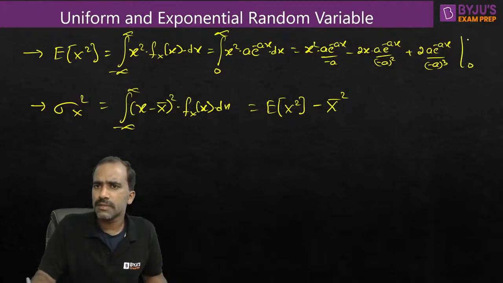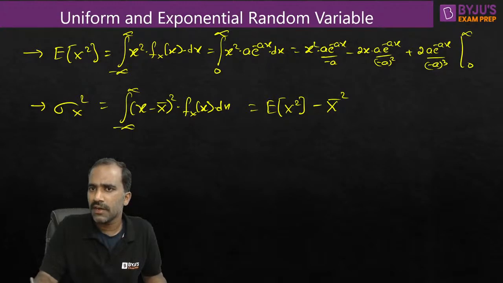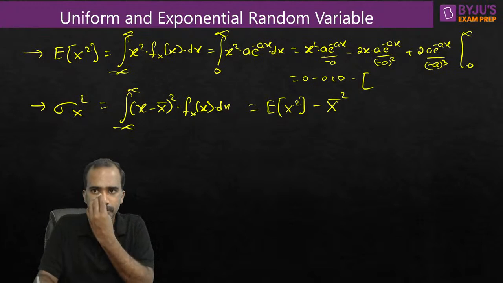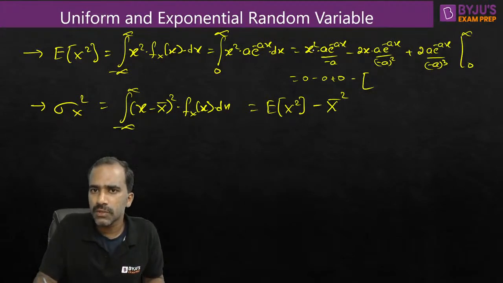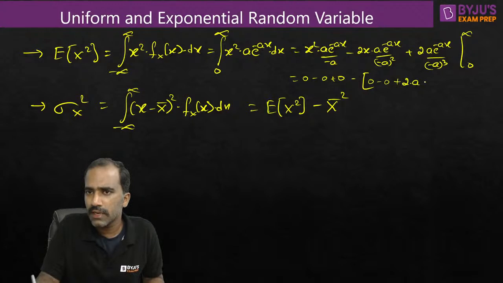Now let us substitute the limits, integration from 0 to infinity. If you substitute the upper limit, infinity here, infinity here, infinity here, e power minus infinity is 0. So 0 minus 0 plus 0 with the upper limit, minus, let us substitute the lower limit also. If you substitute 0, the first two terms will go off. The last term is plus 2 times a into e power 0. E power 0 is 1, divided by minus a whole cube.